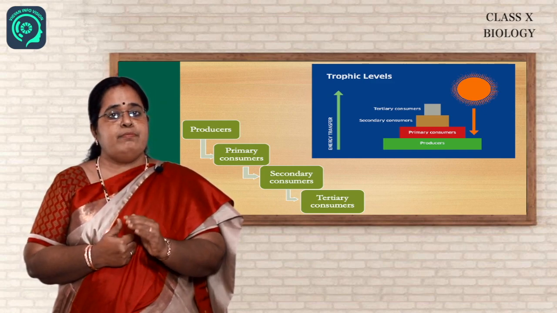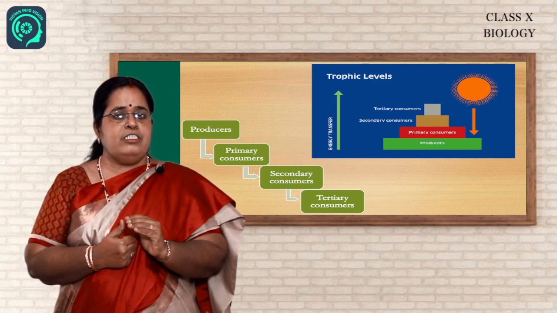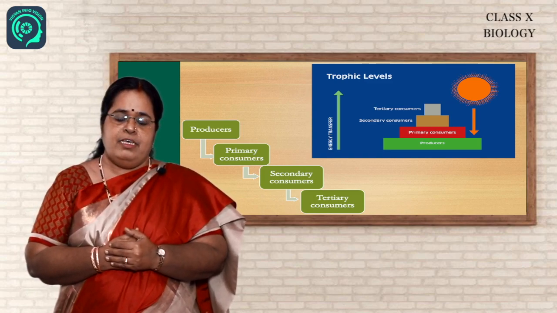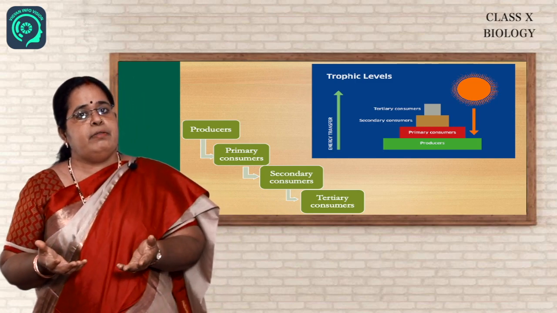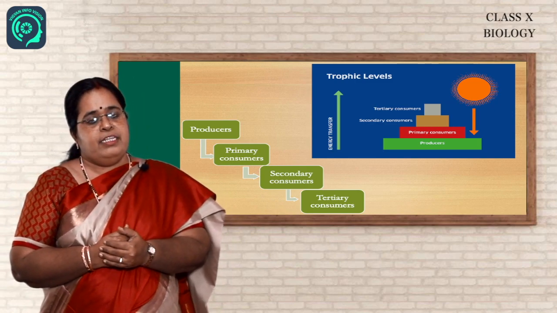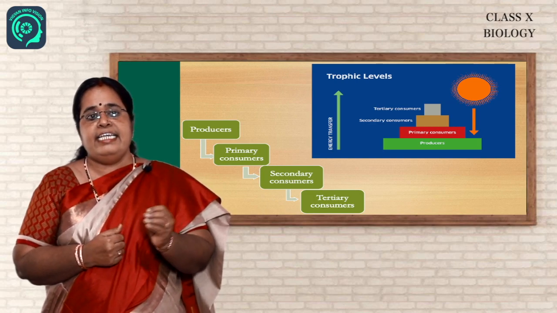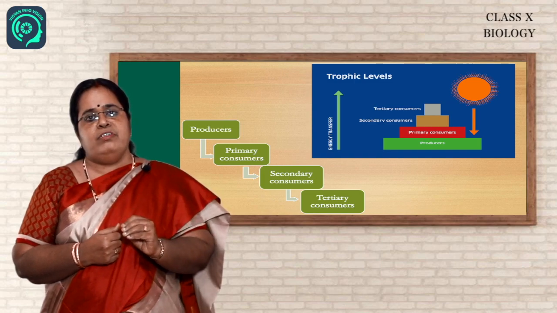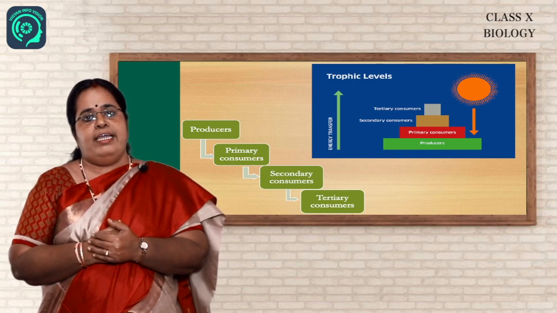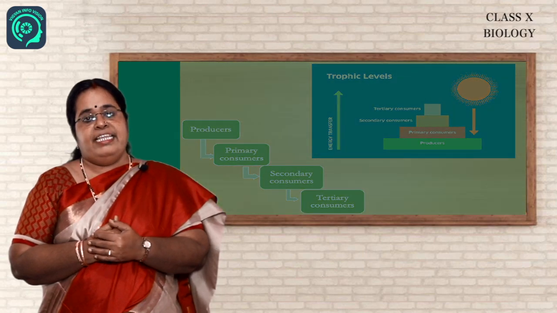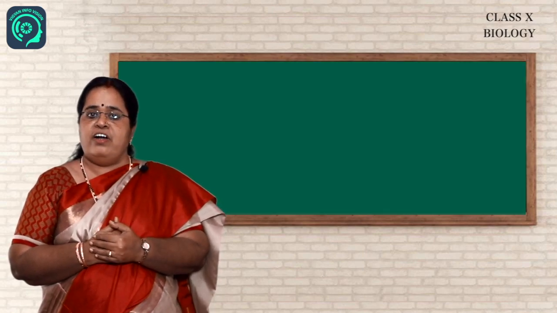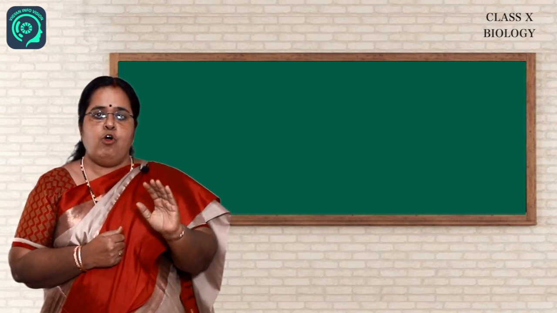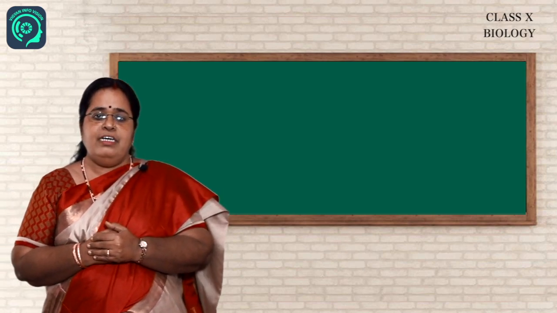Let us not forget about the decomposers here. Decomposers also form a very important component of our ecosystem. They might be bacteria or fungi. They stay on the dead and decayed organic matter and convert it into usable components which are added back into the soil and replenish the soil. They clean our environment. So their function is also a very, very important one. So these are all the different components of the food chain.